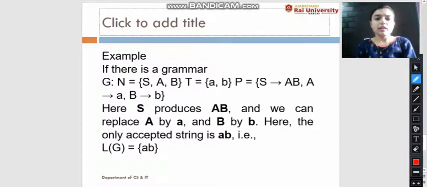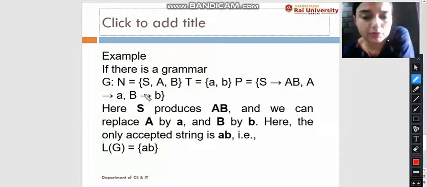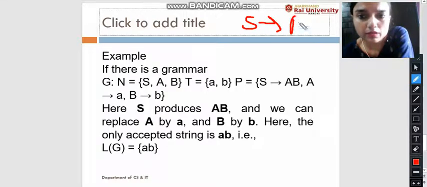Now let's see the grammar G. Here we have S, A, B as the non-terminals. Terminals are a and b. The production rules are here: S produces AB, A produces a, and B produces b. So these are our production rules. Here S produces AB.